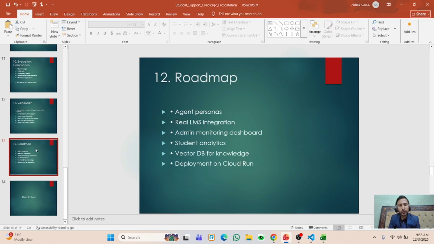Let me show you the roadmap. So it is ready for real LMS integration as well as a student dashboard. And for student analytics, we can check how the student is going on, how their progress is, and how many courses they have completed or not. We can add these features later on, and we can add a vector database for the knowledge. We can even add the voice feature as well, and we can deploy on a cloud.